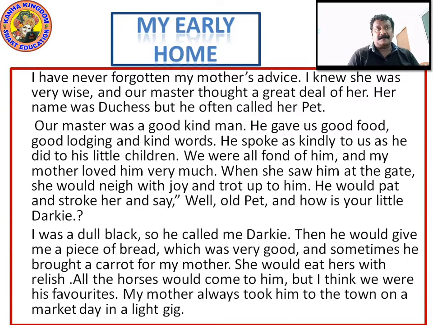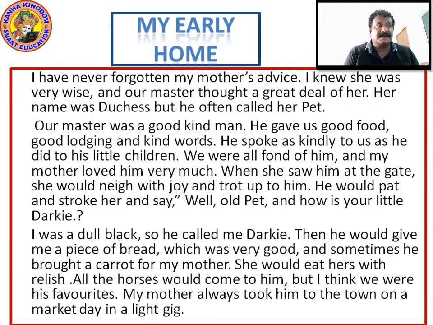Our master was a good, kind man. He gave us good food, good lodging and kind words. Here it says that our master was a good, kind man. He gave us good food, good lodging. Lodging means staying place, and kind words. He spoke as kindly to us as he did with his little children. He used the same language as he used for the children. The master was using the same words as he used to speak to their children.